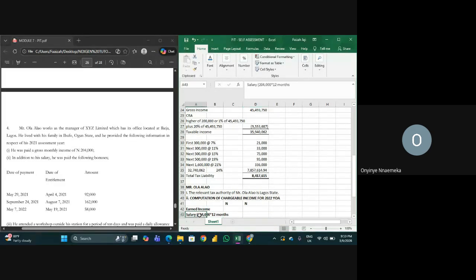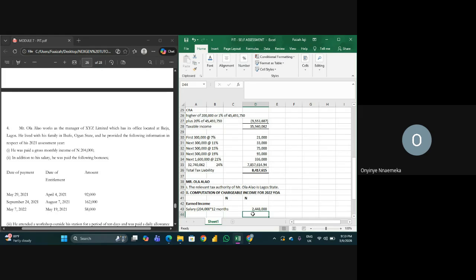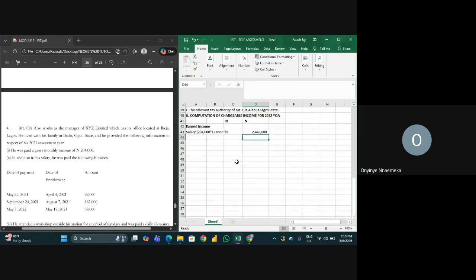So we have 204,000 multiplied by 12. This is the salary, so salary done and dusted. What other income does he have? He's paid bonus, right?